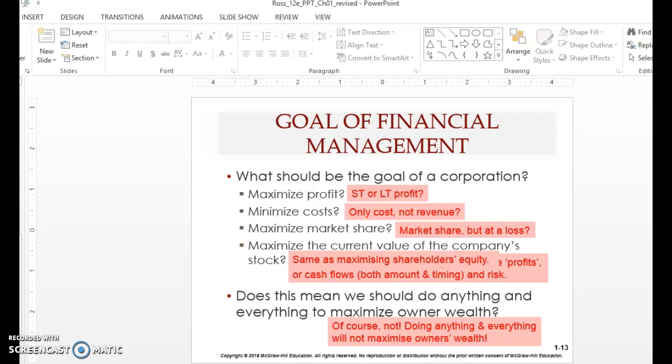Alright, good morning everyone. So this is Financial Management, Introduction to Financial Management Part 3. We were looking at the previous topic, which was to compare the various types of business organizations or businesses.